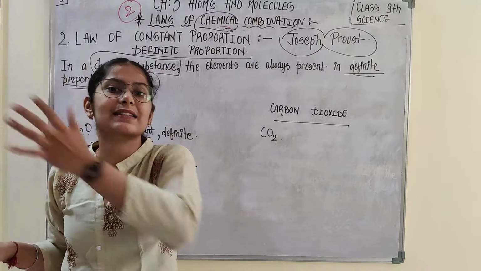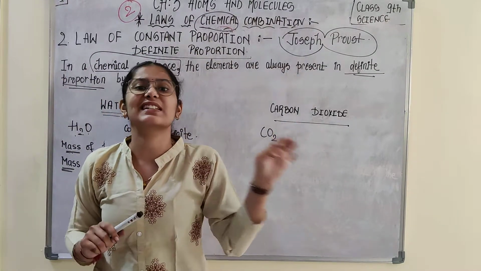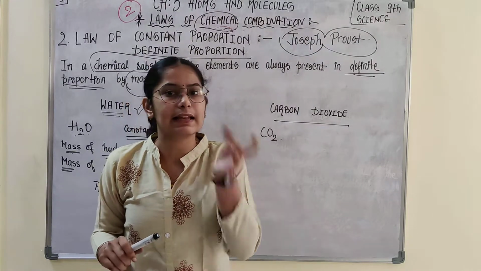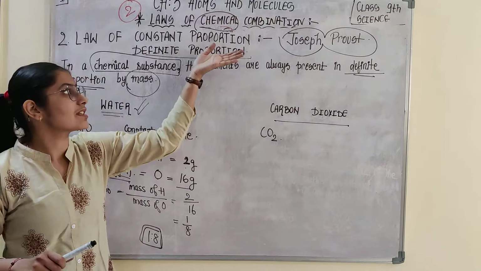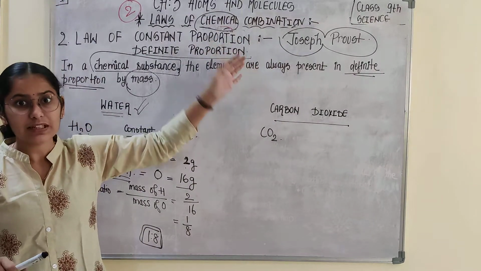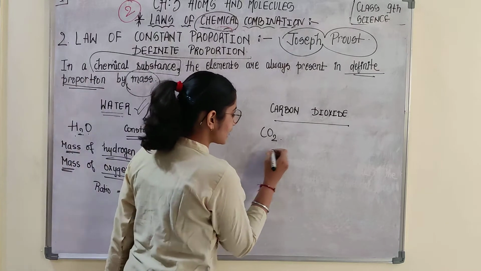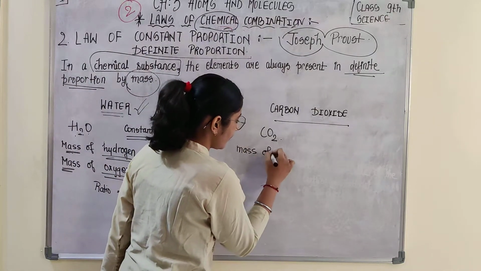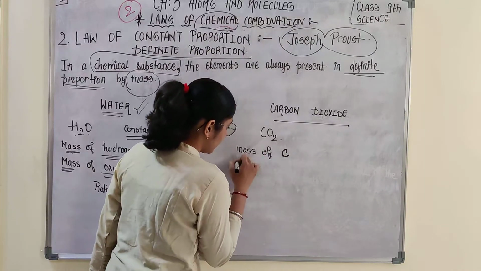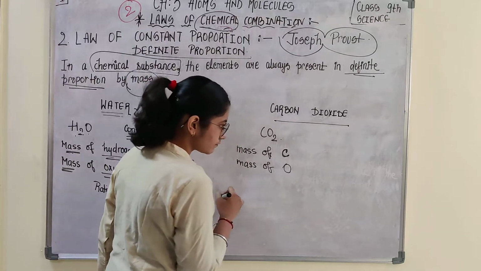ऐसा तो नहीं कि जो गाड़ी से निकल रहा है तुम उसको बोलोगे CO, जो मैं बॉडी से रिलीज कर रही हूँ उसको बोलोगे C2O. This is not the thing, na? The carbon dioxide would remain same. That means that he is saying, Joseph is trying to say that the mass of the elements. तो इसमें क्या है? कार्बन का मास होता है, mass of carbon and mass of oxygen.